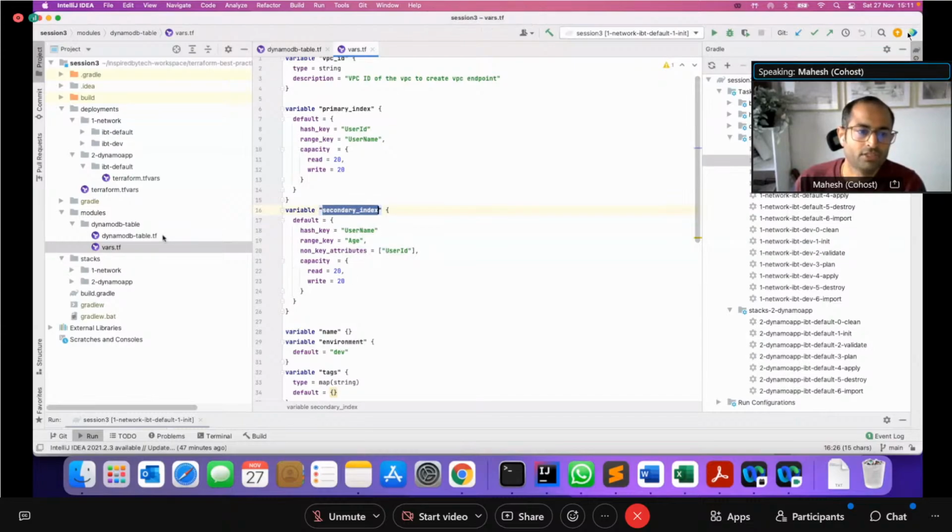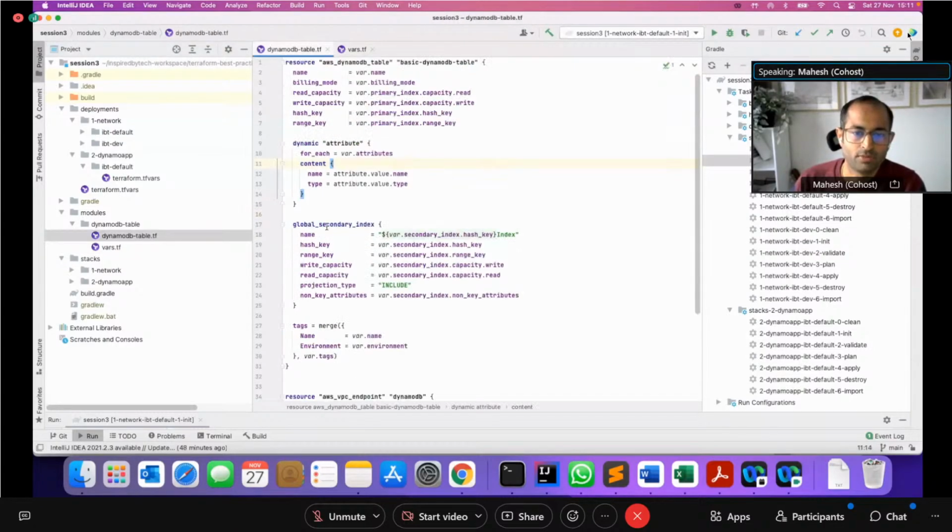into one variable. So in this case, you have this global secondary index. So I am using a single variable called secondary index with attributes, or basically it's of a type map, which has multiple attributes that I then reference in here. What that allows me to do is combine all of these into one single variable and simplifies the configuration that I pass. As you can see, some of the best practices already,